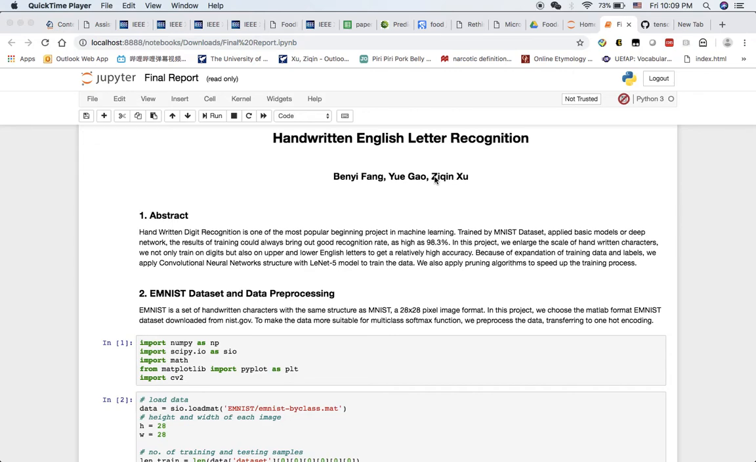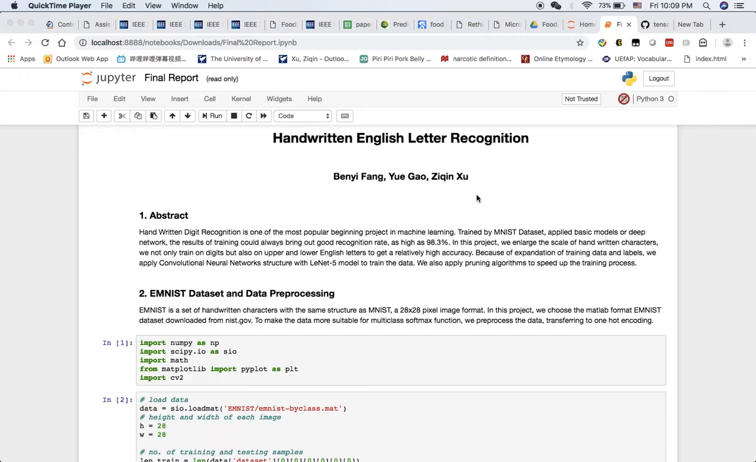Handwriting Recognition Team. Our team members are Ben Yifang, Yue Gao, Ziqin Shi. Our pursuit in this final project is to recognize handwritten digits and use the deep learning model.